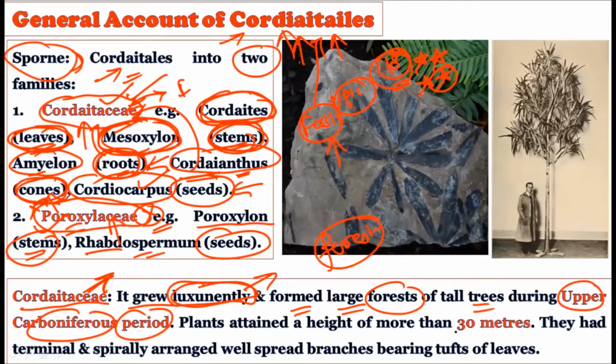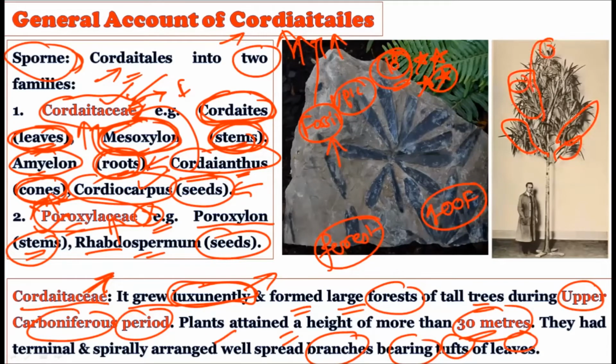Now these plants attained a height of more than 30 meters, as we have already discussed. That is nearly 100 feet, so these Cordaitales members attained very good height. They had terminal, spirally arranged, well-spread branches bearing a tuft of leaves at the apex. So branching is there, tall height is there, and these branches were creating the tuft of leaves at their apex.